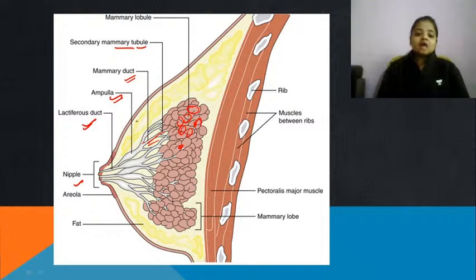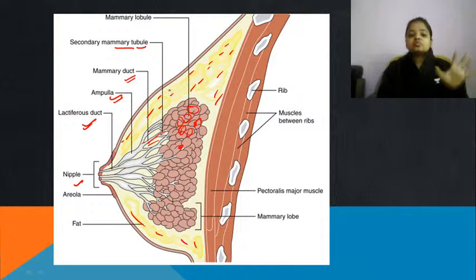Now this is the portion which is in between the breast region, but outside that region you can see the fatty tissue. A thick fat layer is there, so as to provide protection to the alveoli, because the alveoli are doing such a sensitive function, which is to produce the milk. So they are always covered with fat tissue from all the sides.